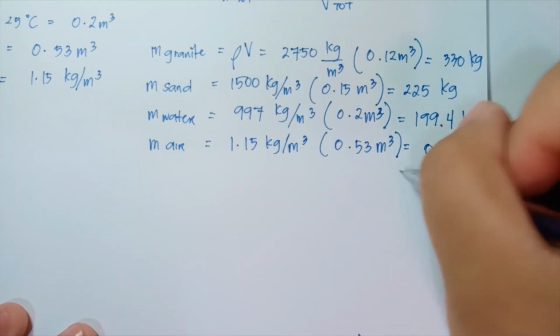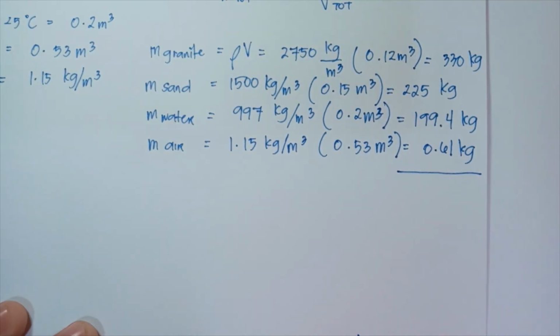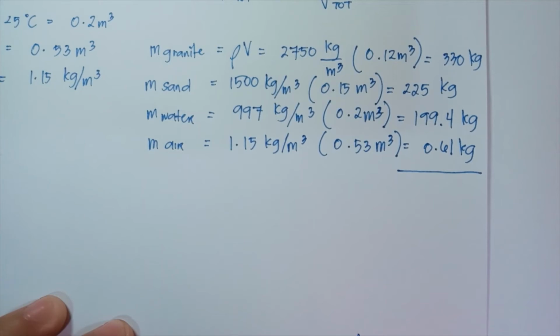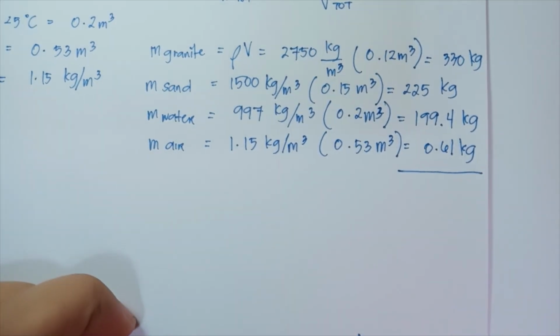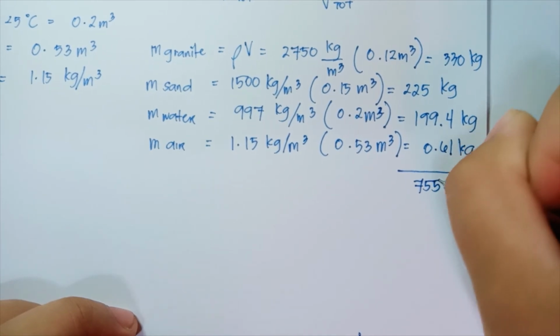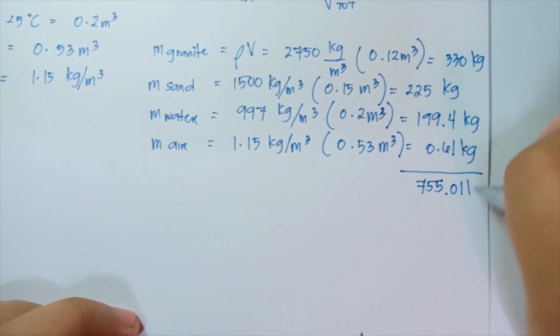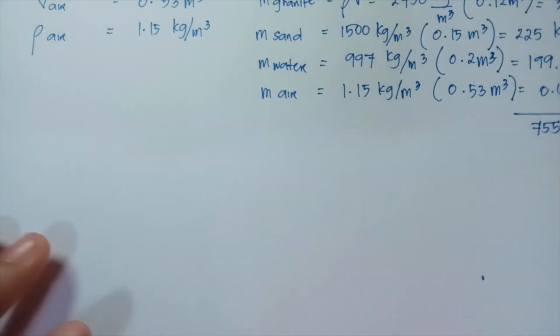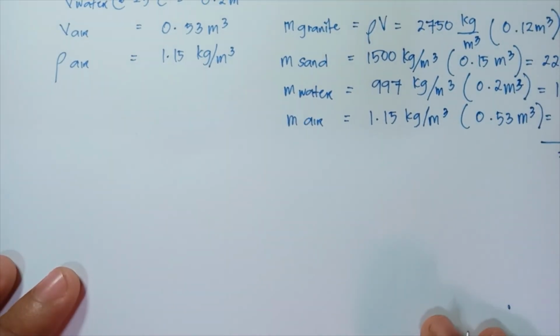So the total mass would be equal to 330 plus 225 plus 199.4 and 0.61, so that would be 755.01 kilogram, or shall we say 755.